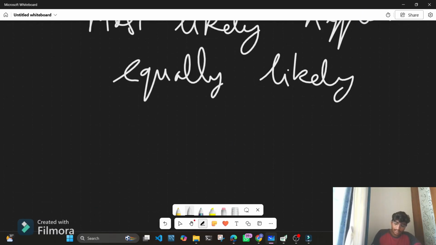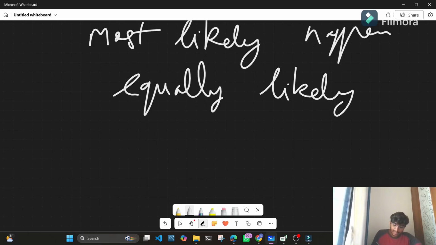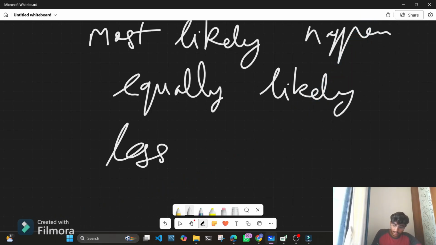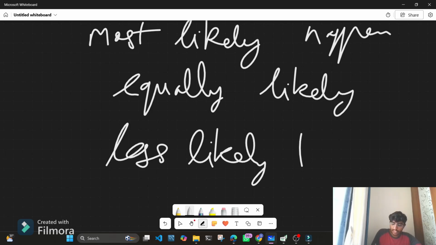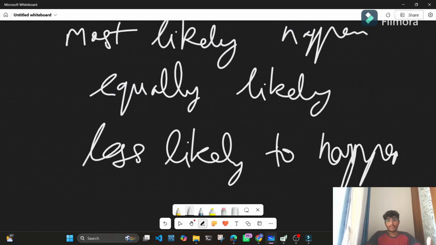Now the fourth case would be less likely. If I say that 90% of the sweets are white in color and 10% of the sweets are red in color, and I say pick one sweet from the box and it might be a red sweet, the chances are less likely because now the quantity of red sweets is much lesser than that of the white sweets. So I would say it is less likely to happen that we get a red sweet.